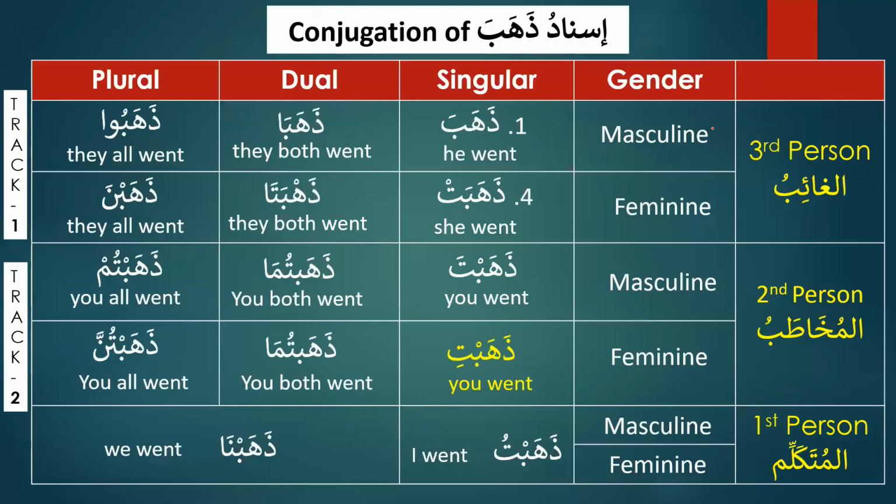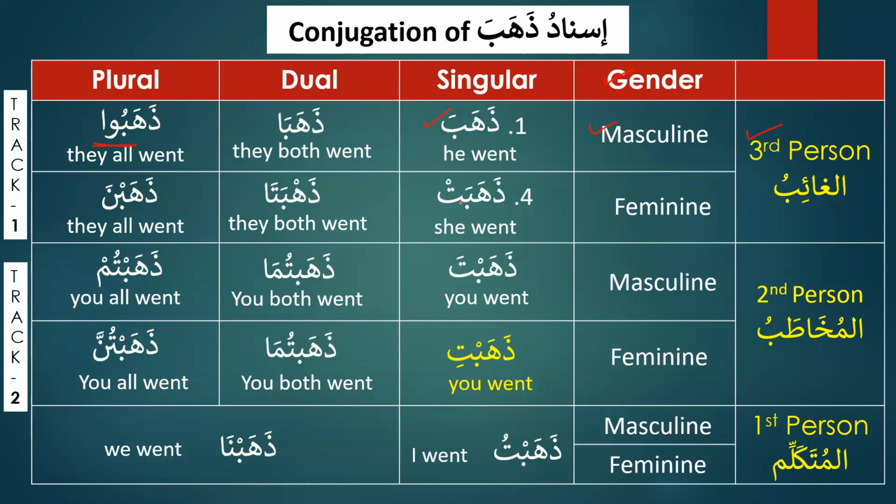And then after that, if you can see over here, we have the conjugation of the past tense of ذهب. That's what we are supposed to do. Slowly but surely, we have to memorize the conjugation because it's very, very important. We have learned that the past tense in Arabic always starts with the third person singular. So we have gender here, we have masculine, and we have singular over here, which is dhahaba. Dhahaba, he went, we have learned about it. And then the dual is dhahaba and the plural is dhahabu. And we have learned it already.